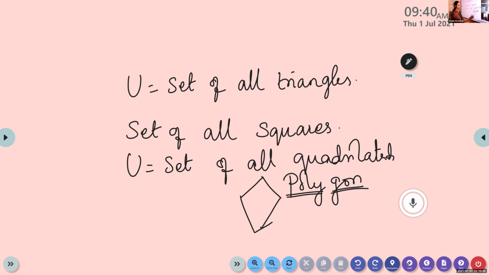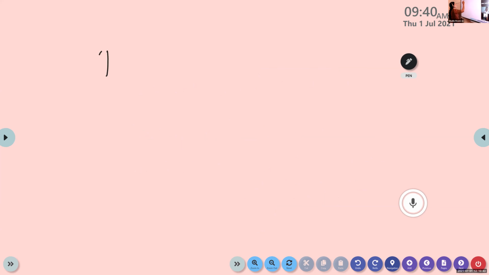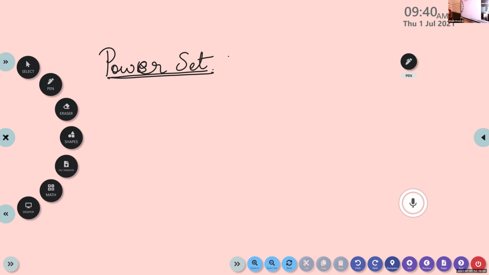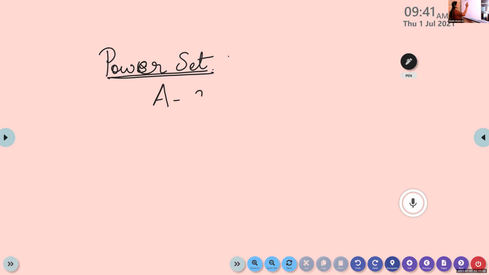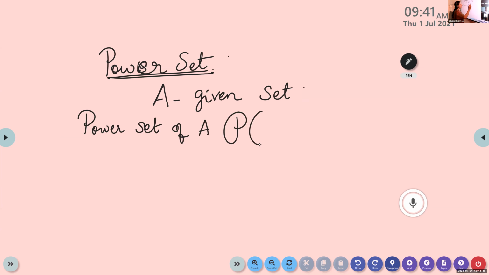The next one is, write the next heading, power set of a set. Okay. Suppose A be the given set. Listen, children. Then the power set of A, we denote this as P of A.